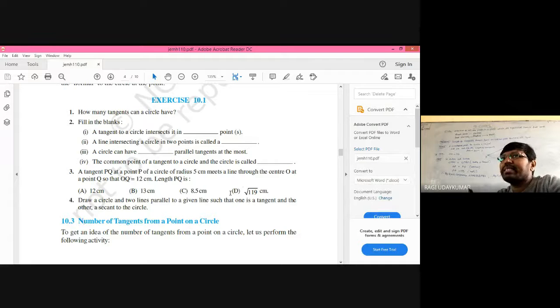Tangent PQ at a point P of a circle of radius 5 centimeters meets the line through the center O at a point Q, so that OQ is equal to 12 centimeters. Did you understand the question? Can anyone draw the figure? You can draw it by reading the question.